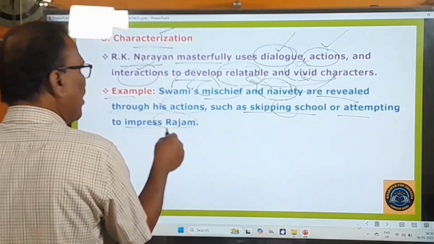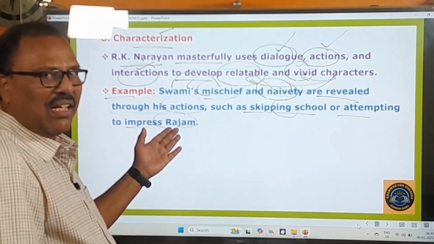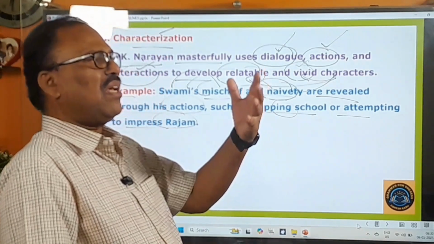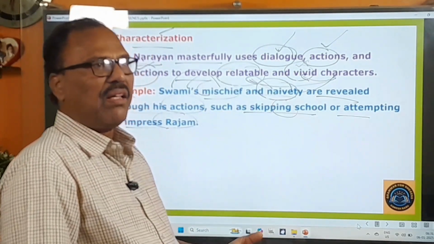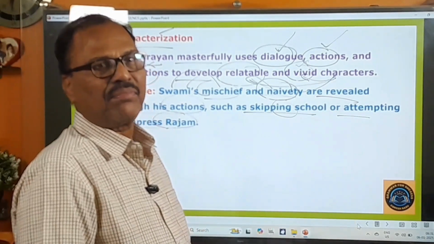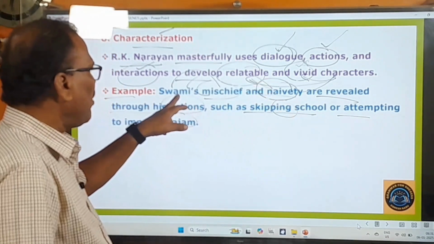Attempting to impress Rajam is also a kind of innocence. He always tries to impress Rajam because Rajam is the son of a wealthy man, a government employee, and naturally everybody wants to befriend him. All his friends have befriended him except Swami. And now what happened?